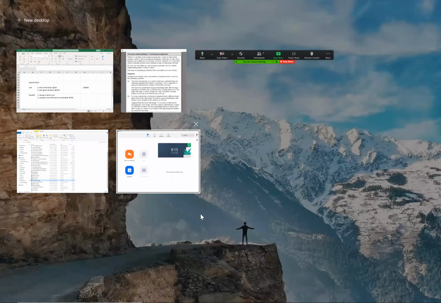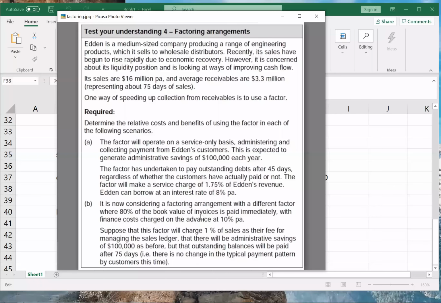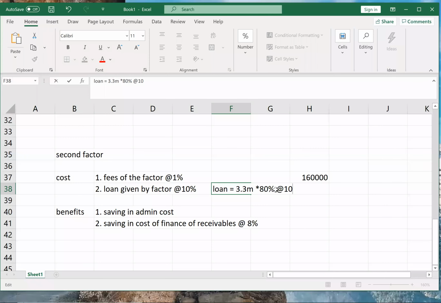That 80%. Out of 3.3 million, he is only going to give us 80%. He is not going to give us the entire 3.3 million. So how much is the loan he is giving? He is giving us a loan of 3.3 million into 80% at 10%. Correct? So that is my loan amount.